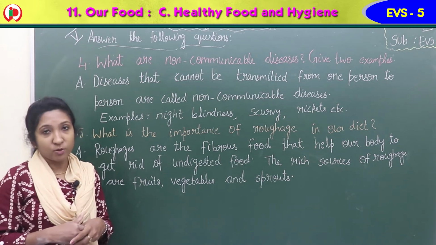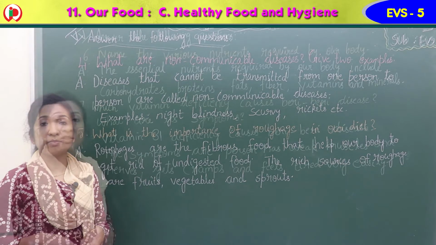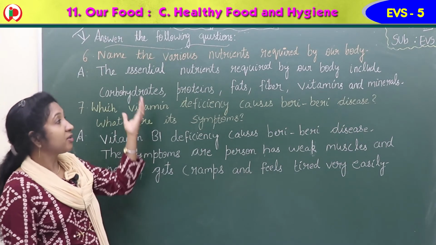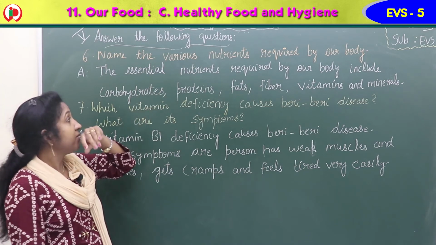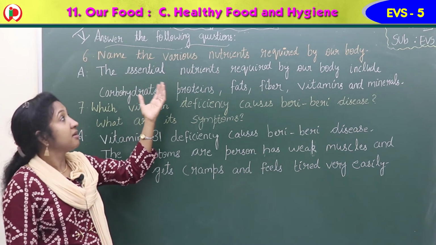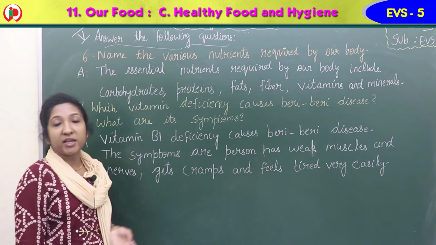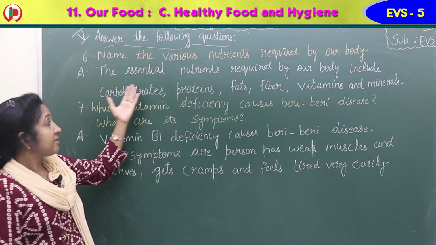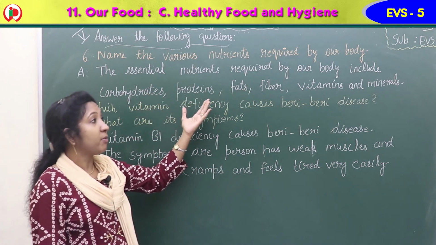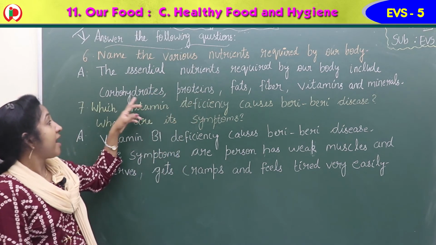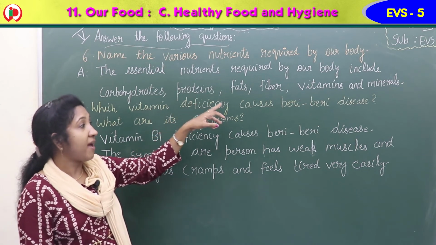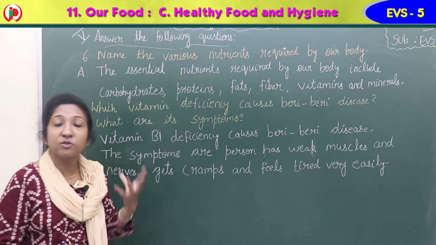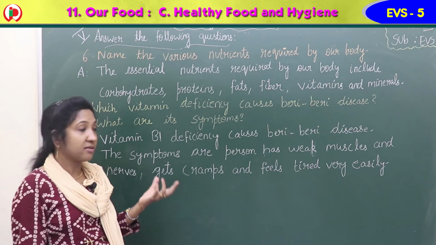Okay? Children, so our next question is question number 6. Name the various nutrients required by our body. Which are the main nutrients our body requires? The essential nutrients required by our body include carbohydrates, proteins, fats, fiber, vitamins and minerals. These are the essential nutrients that our body requires.